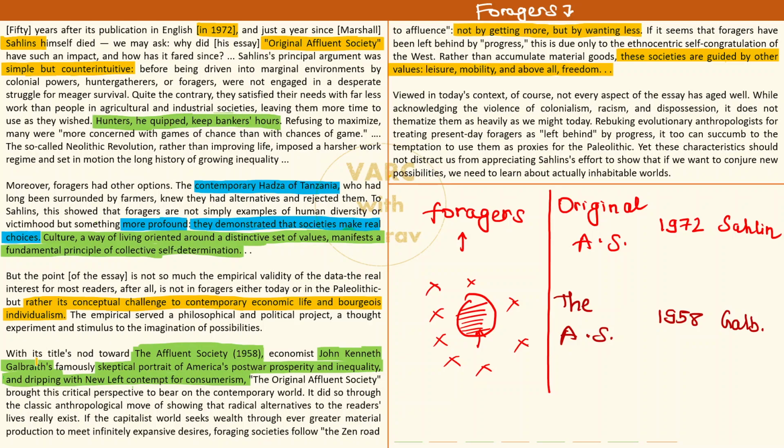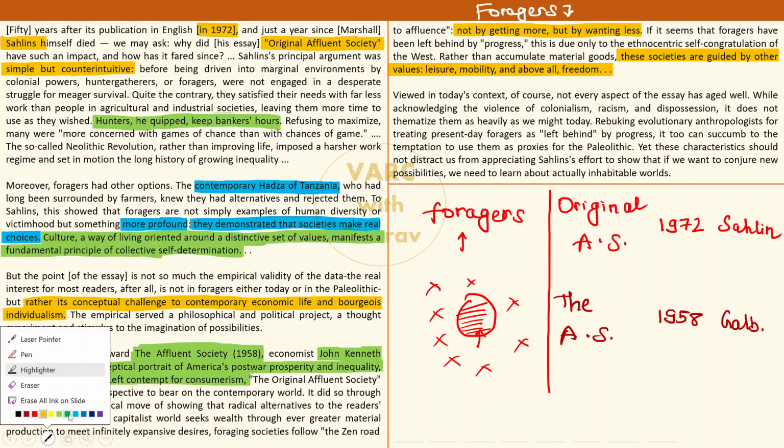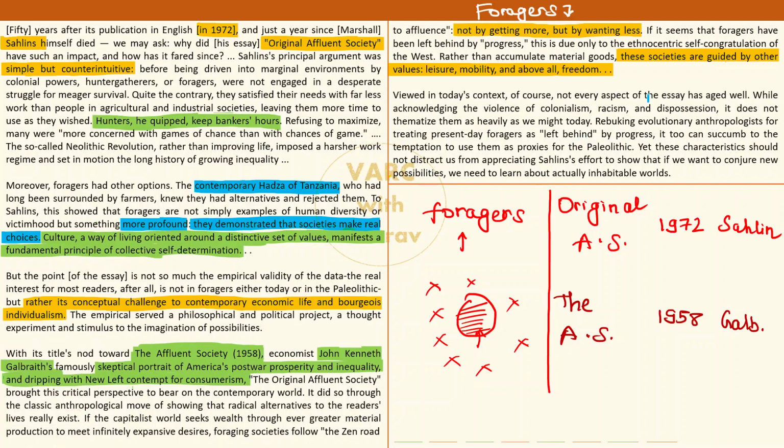What are those? Let's highlight in a different color. Okay. Not every aspect of the essay of Sahalin has aged well. What's happening? Yeah, Sahalin acknowledges the violence of colonialism, racism and dispossession. ठीक है, वो मेंशन करता है खुद के बुक में कि हाँ यार, कोलोनियलिज्म गलत चीज हुई, रेसिज्म जो दुनिया में, ये अच्छी बात नहीं है, but he does not criticize these things as heavily as we do today.